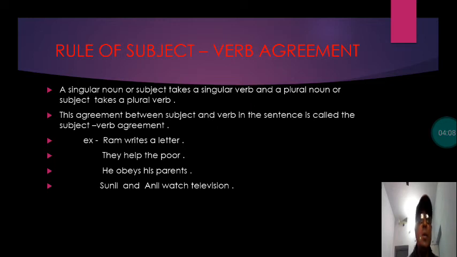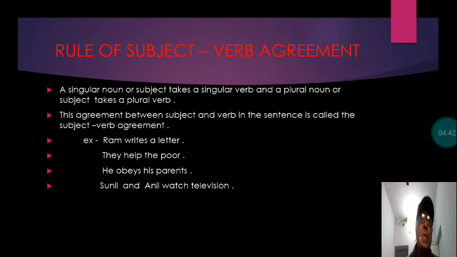Ram writes a letter. They help the poor. The subject in the sentence is they and help is plural. Here the subject is plural, so help is also a plural verb. They help the poor. He obeys his parents. He is the subject here, which is singular. He is used for one person. He obeys his parents. Obey is a plural verb. S is added to make it singular because the subject is singular.